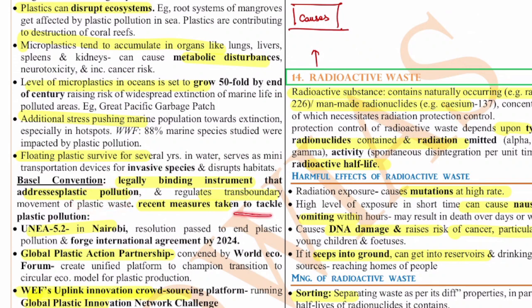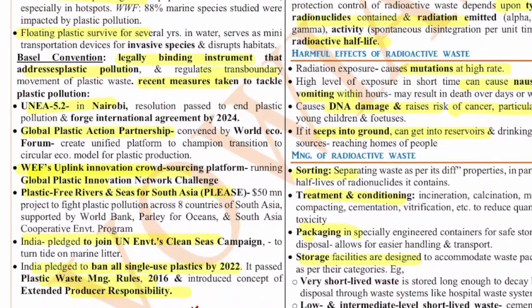Recent measures taken to tackle plastic pollution are the UNEA 5.2 in Nairobi, which passed a resolution to end plastic pollution and forge an international agreement by 2024. The Global Plastic Action Partnership, convened by the World Economic Forum, created a unified platform to champion the transition to the circular economic model for plastic pollution.